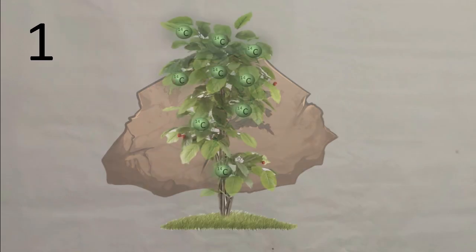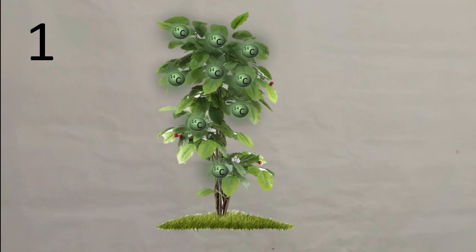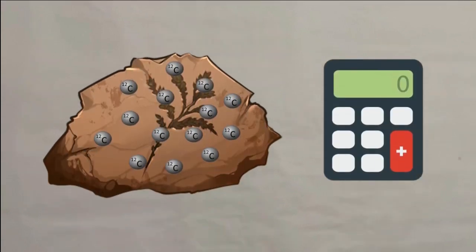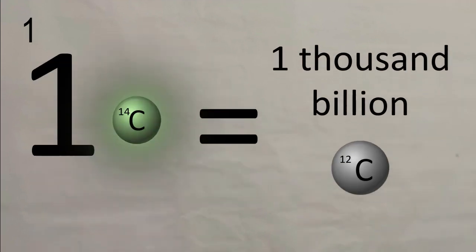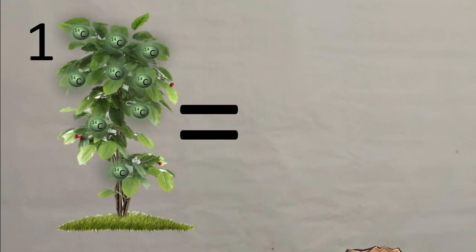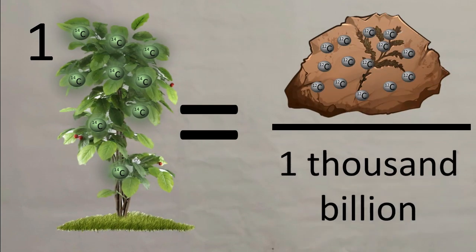Now let's apply this to our fossil. First, we must calculate the number of carbon-14 particles that the plant contained before dying, and for that, we will calculate the number of carbon-12 particles. And since in 1000 billion atoms of carbon-12 we have one atom of carbon-14, we will divide the number of carbon-12 by 1000 billion.